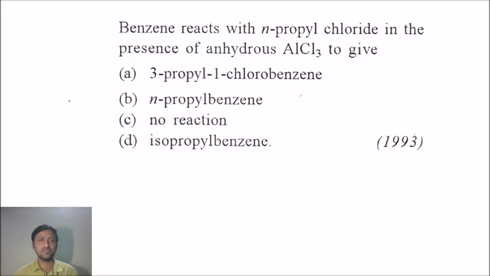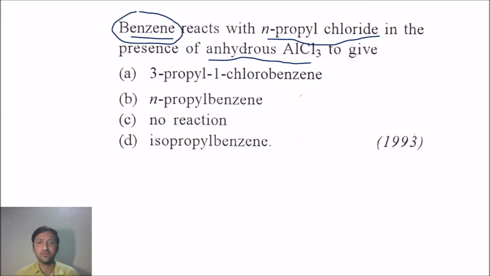So in this part, first question is, benzene reacts with N-propyl chloride in the presence of anhydrous aluminum chloride to give. Okay, so you can see the reactants given here. First one is benzene and second reactant given is N-propyl chloride, in the presence of catalyst also given, anhydrous aluminum chloride. So by seeing the reactants and the catalyst, one thing is clear, right? We can easily guess the reaction, and this reaction is one of the named reactions called Friedel-Crafts alkylation reaction.